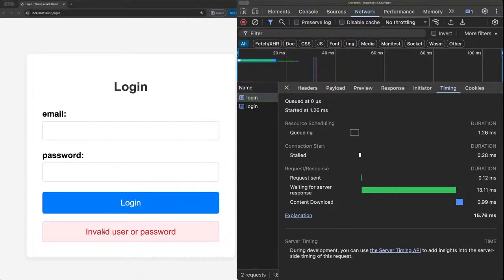Although the message that we receive doesn't reveal which users are registered in the database, if we go deeper in the network tab, we hack a bit, we will notice that there is a difference in how two requests are being responded to by the server. That's not desirable. Let's check why that happens.